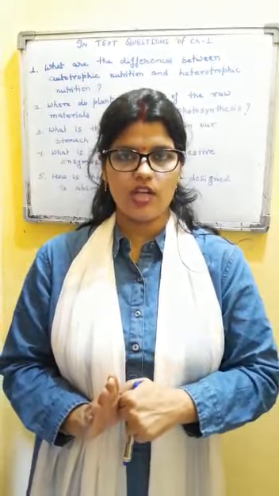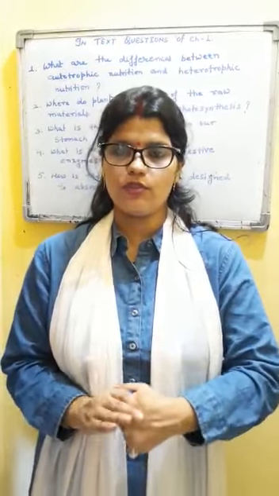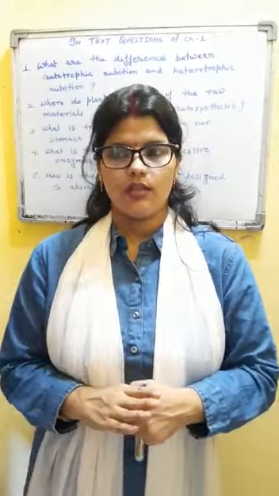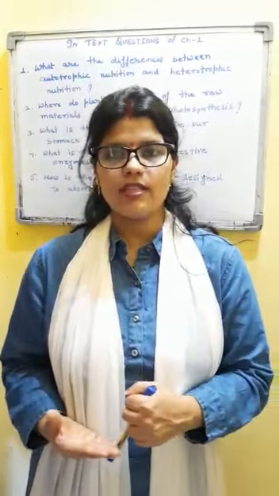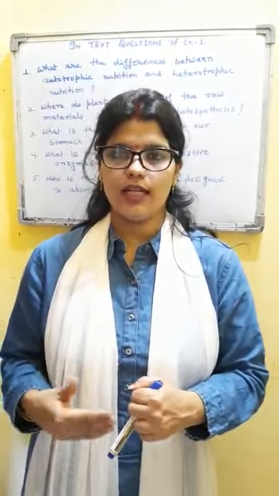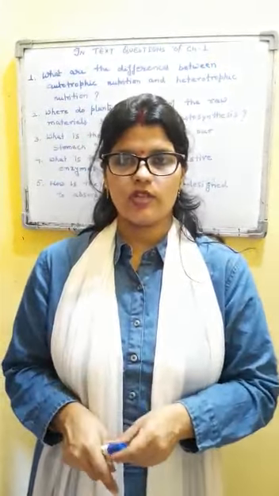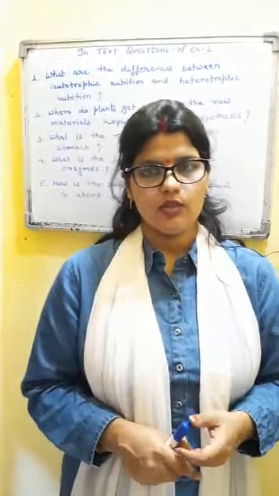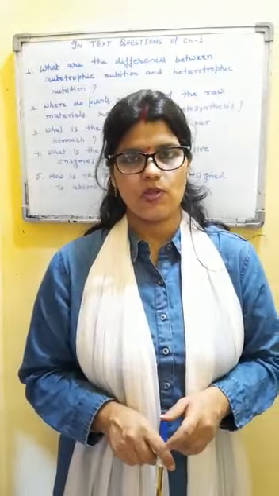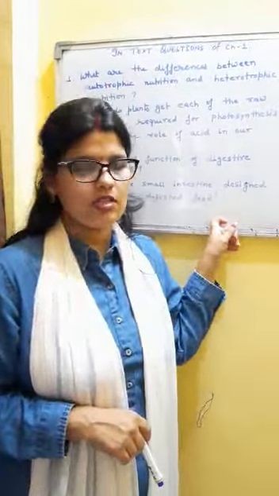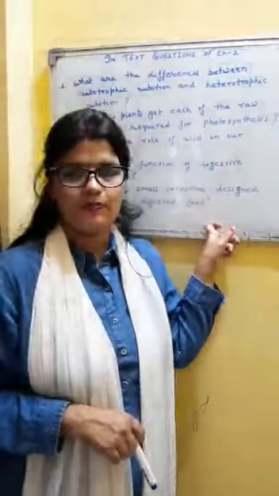So just find out what is the name of that structure which is found in the inner wall of a small intestine and explain how it is increasing the surface area and how the food is getting absorbed fast. This is the special structure which is designed to maximize the absorption of food. So these are the next 5 in-text questions.